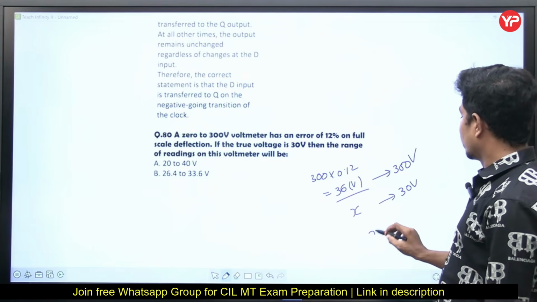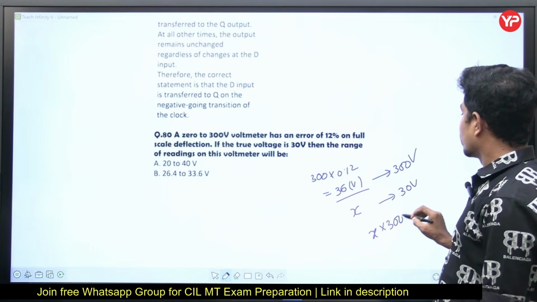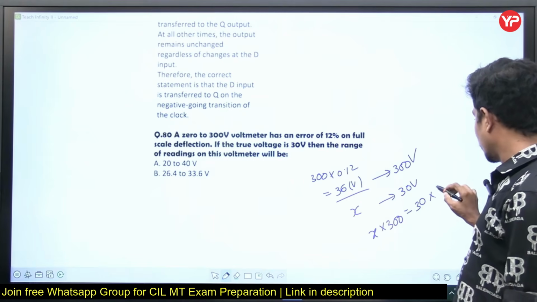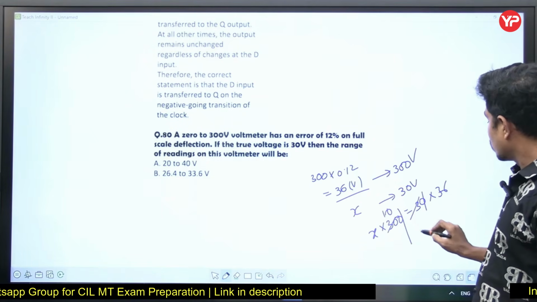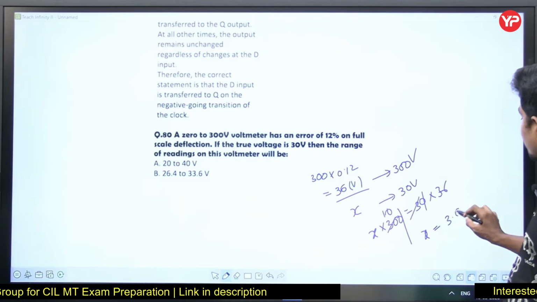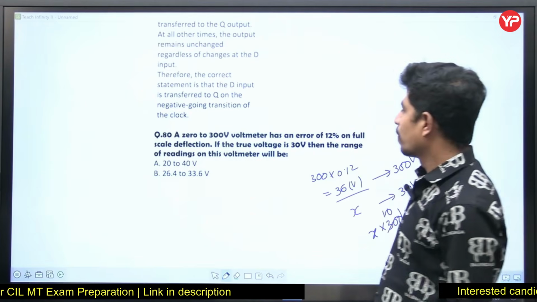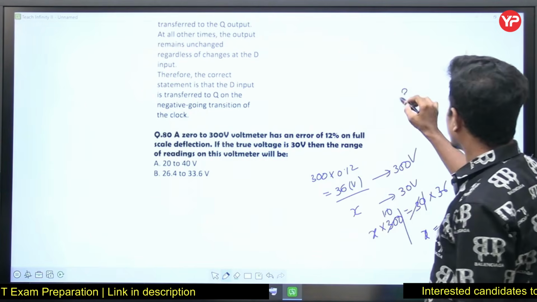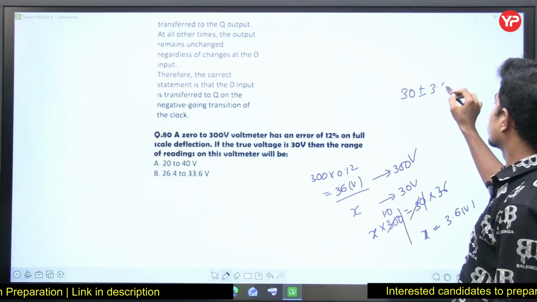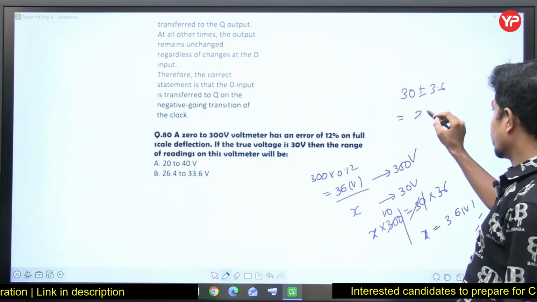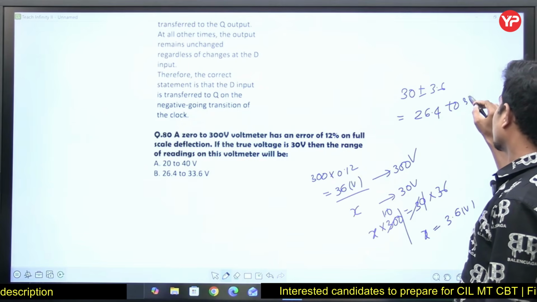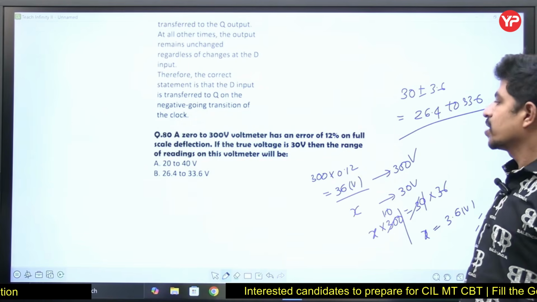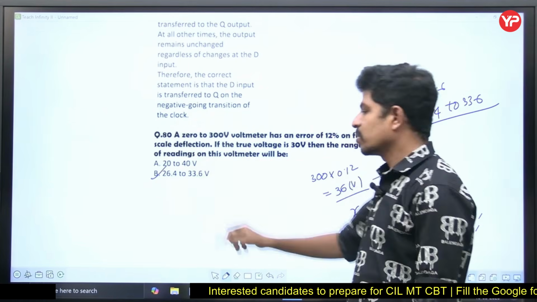Take it as x. x into 300 is equal to 30 into 36. 0 gone, 3 tenths gone, so it is simply 3.6 volts. 30 plus or minus 3.6 will be how much? 26.4 to 33.6. Option is B for Bombay.